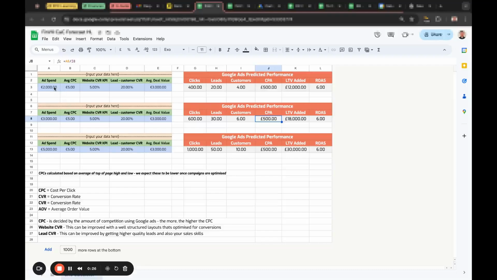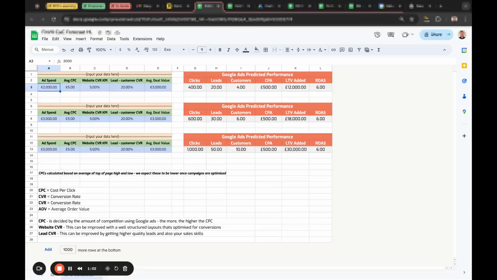As I said over WhatsApp, we would ideally want to be starting with a budget like this because there's a few things to bear in mind with Google. If you've got a fresh account, Google wants to see you spending. They're not necessarily going to be amazing for you when you first start an account unless you start spending and start gathering data, and they know that you're a serious advertiser basically. We've worked with small budgets from like 300 to 1,000 before, and to be honest, it's a lot slower and it's probably negative ROI at that point.